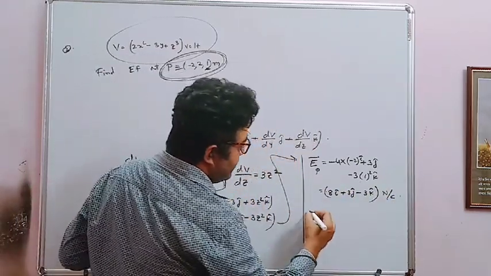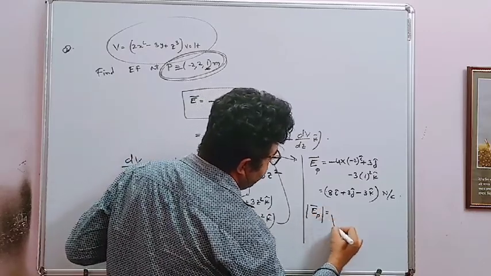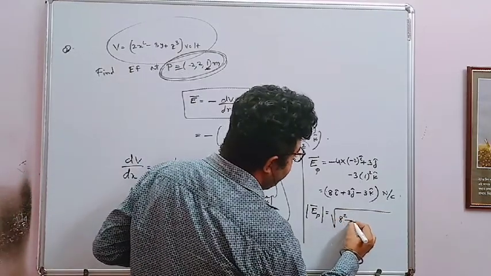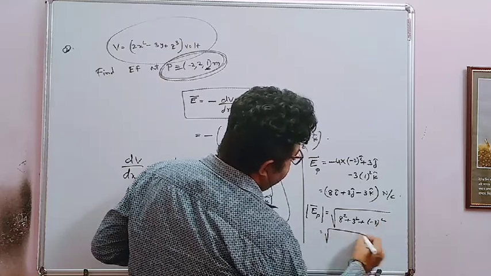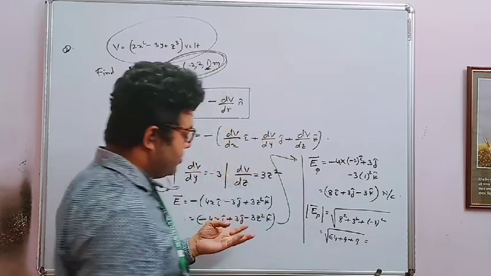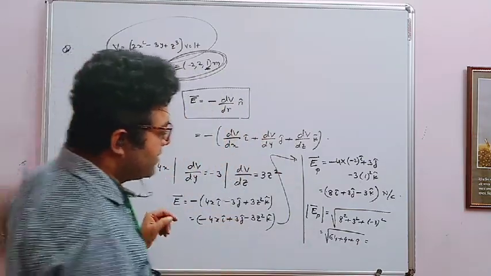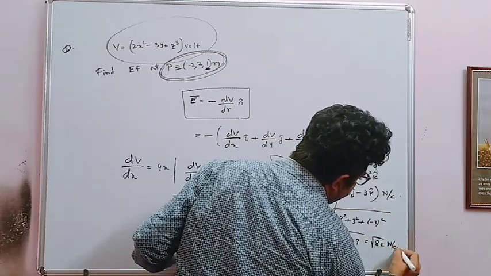Now, if you want to find out the magnitude of electric field at P, that means 8 square plus 3 square plus minus 3 square. So 64, 9, 9, that is 82. So 82 Newton per Coulomb is the answer.